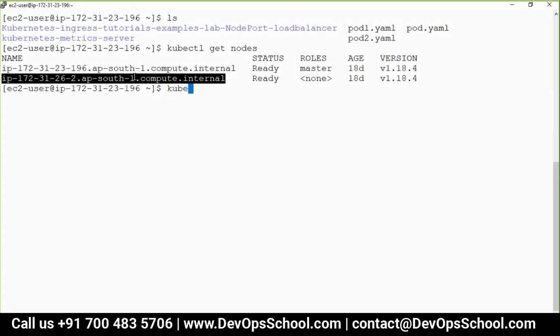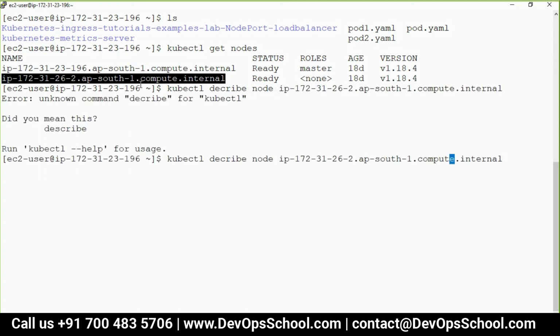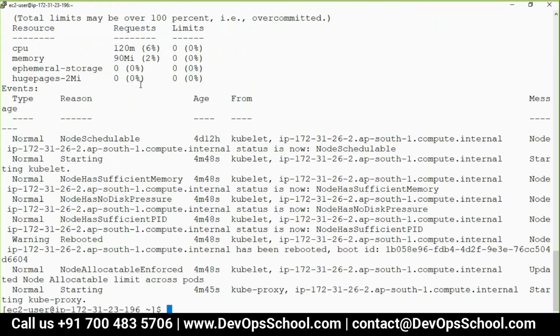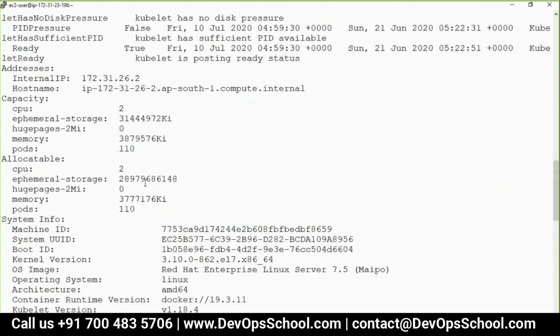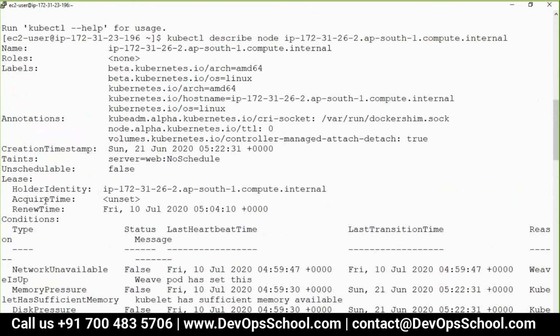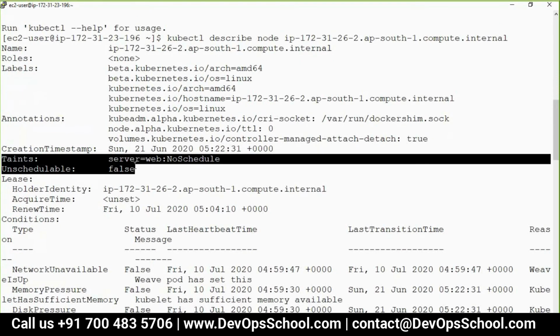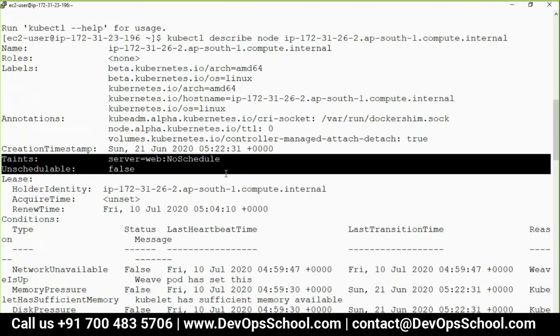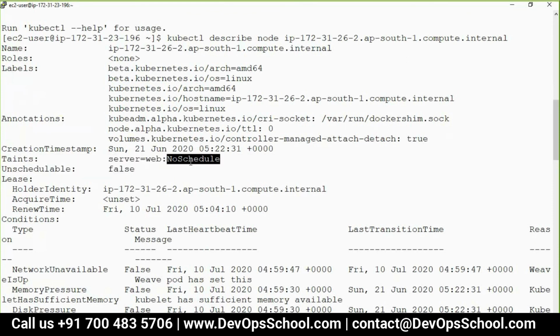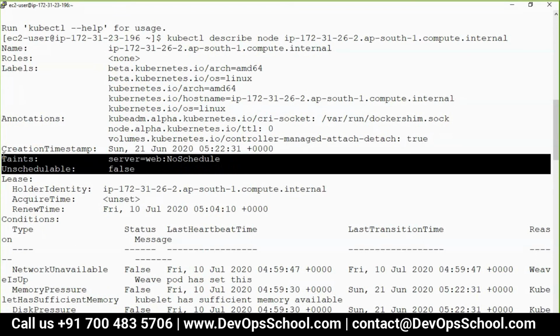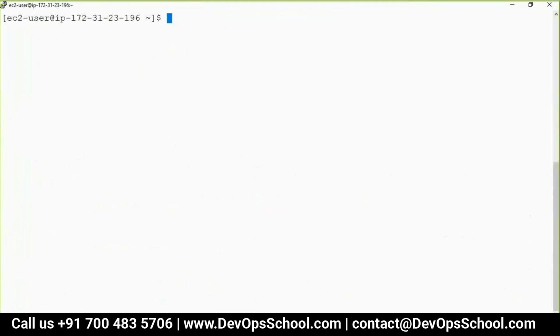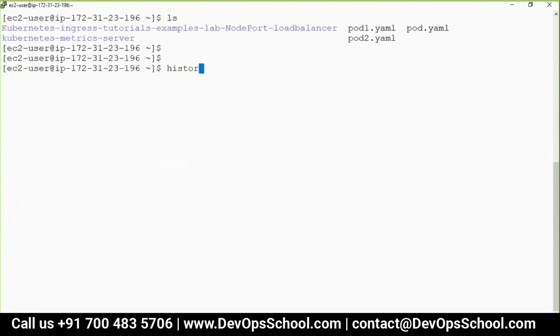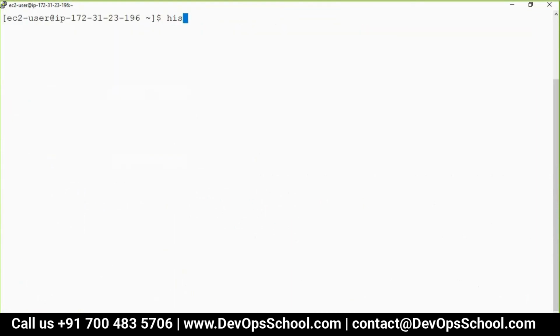So here kubectl describe node and do this. And here when I see, it says don't schedule. As part of node management, you can say don't schedule. So this node is unschedulable, and that is the problem. So I have to make it schedulable again. How do you make it schedulable?